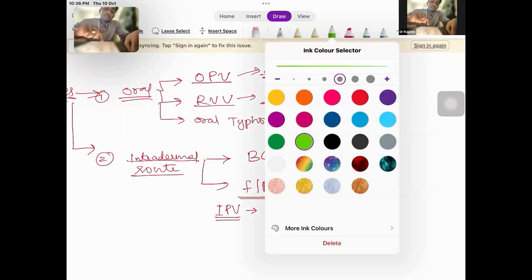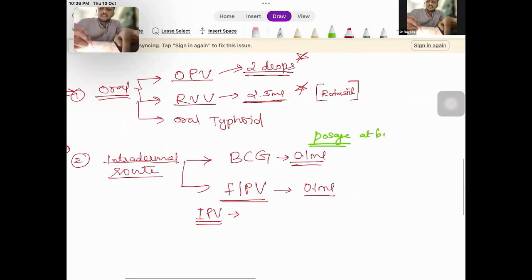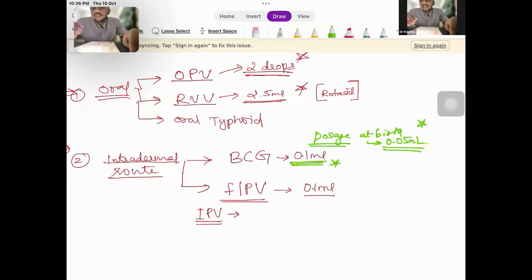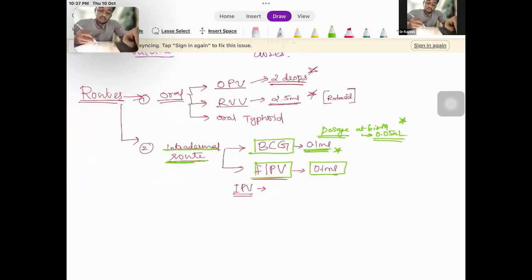One important question that is asked in case of BCG is the dosage. The dosage at birth is 0.05 ml. So at birth, you give BCG as 0.05 ml. At all other times, it is given as 0.1 ml. This is a thing that you have to know. At birth, the dosage of BCG is just 0.05 ml, and at all other times, it is 0.1 ml. That is regarding BCG, and the fractional IPV vaccine is 0.1 ml. So this is the intradermal route.